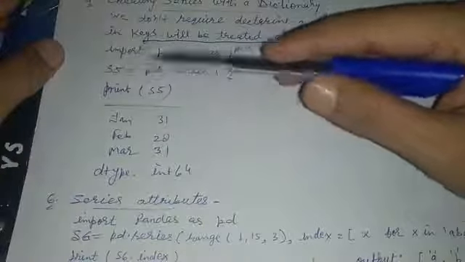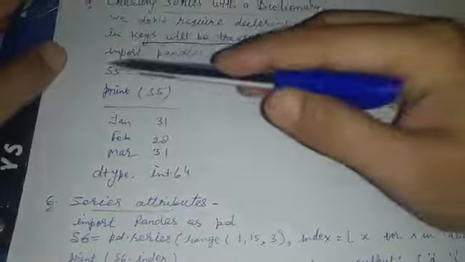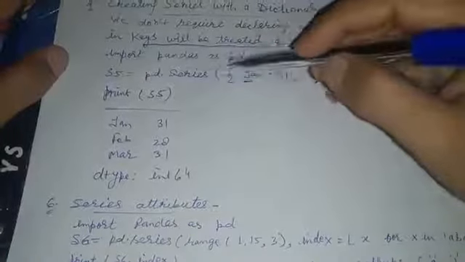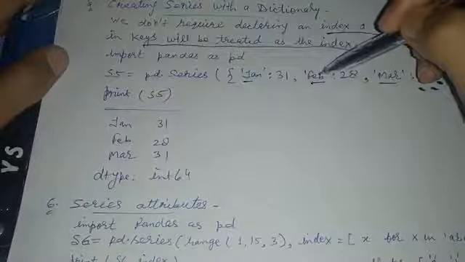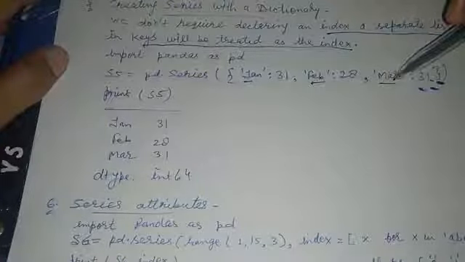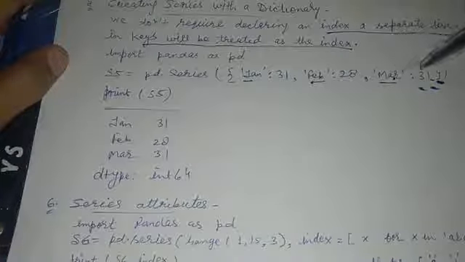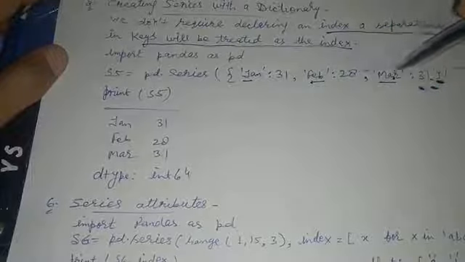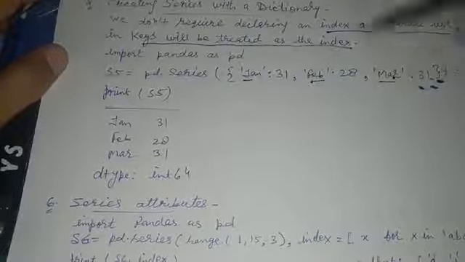Import pandas as pd. s5 = pd.Series. You can give any name here. A dictionary is passed to the Series method to create a series. Here all the keys will automatically be treated as the index of the series, so we don't have to create a values and index pair.